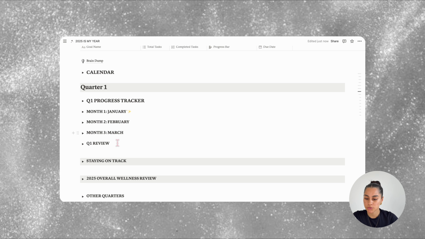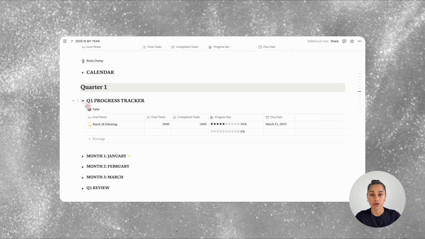So this is quarter 1, and in here are some toggles. So we have a progress tracker each month in the quarter and a quarter review. Let's start off in the quarter 1 progress tracker. In here are your top goals for the quarter.